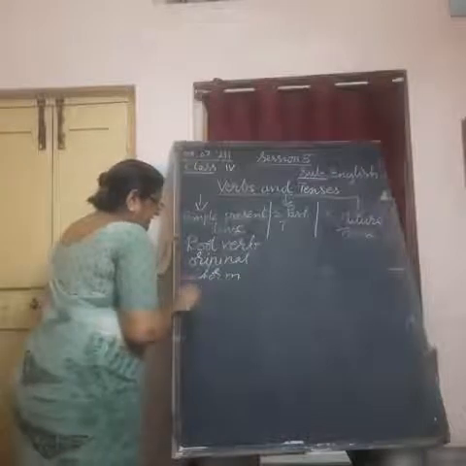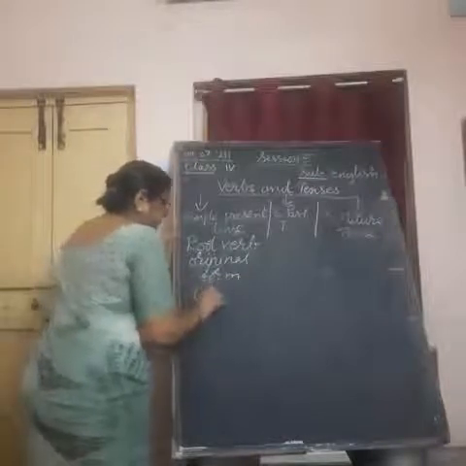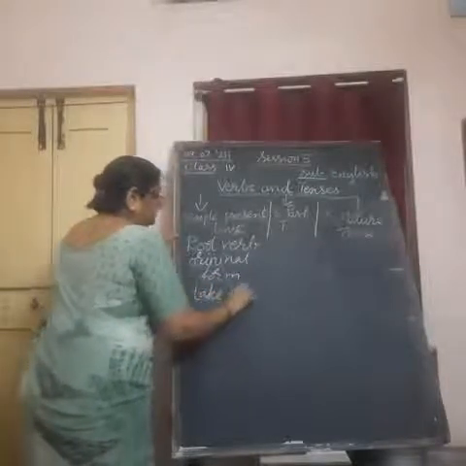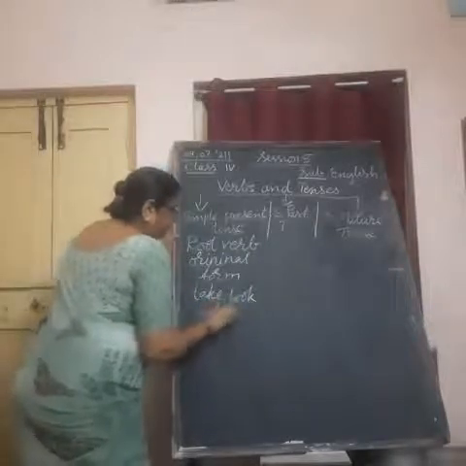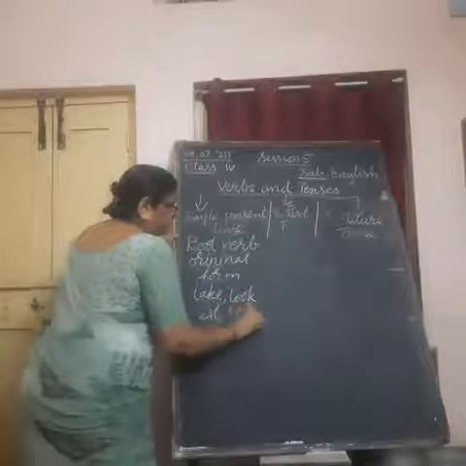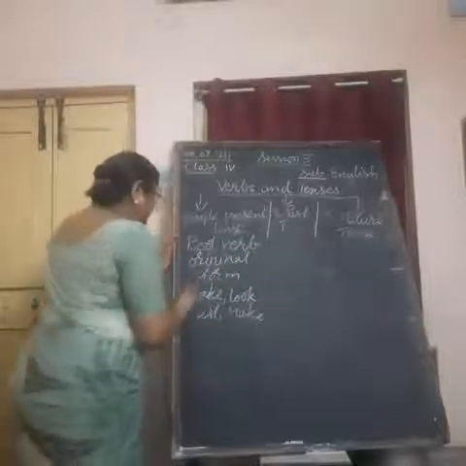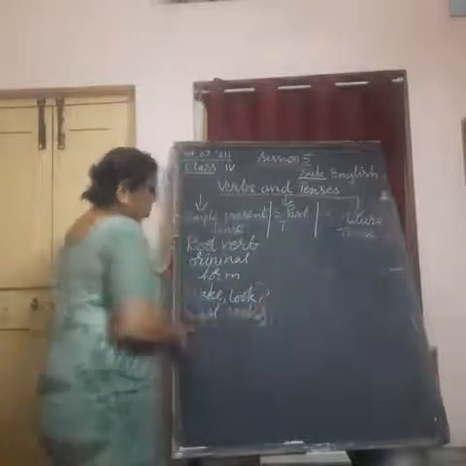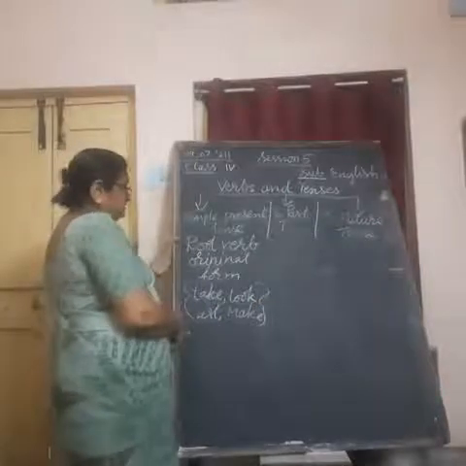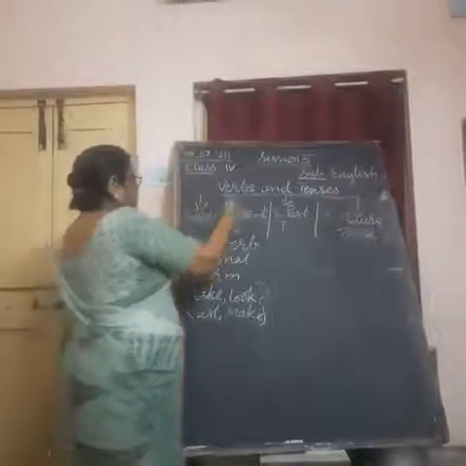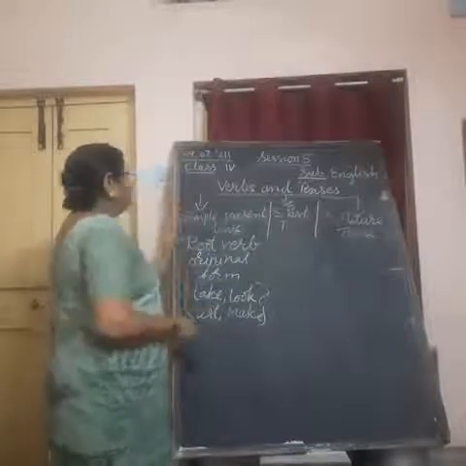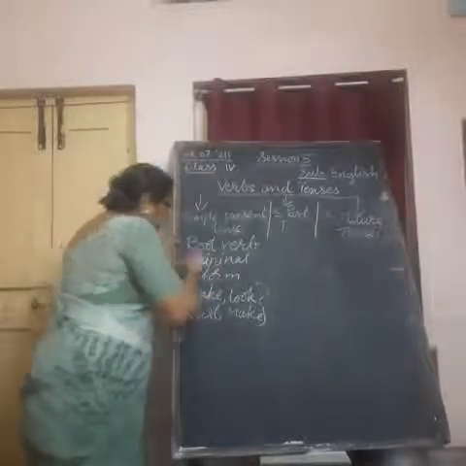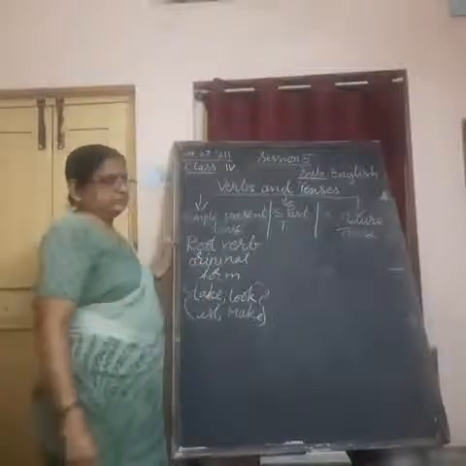Understand? Like if you say take, look, ask, make, cook, etc. These are the original form of action words. We use the original form of action words when we talk about present tense. Understand? And we call it in grammar the root verbs we use.